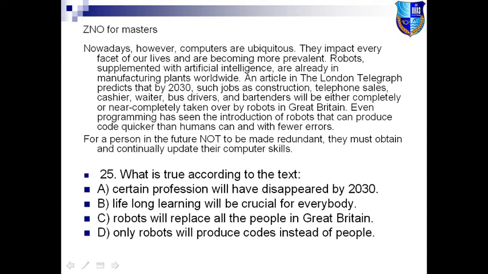An article in the London Telegraph predicts that by 2030 such jobs as construction, etc., will be either completely or near completely taken over by robots. Here we have certain profession in option A. However, the writer of the article is not so sure that they will disappear. It is said that completely or near completely.